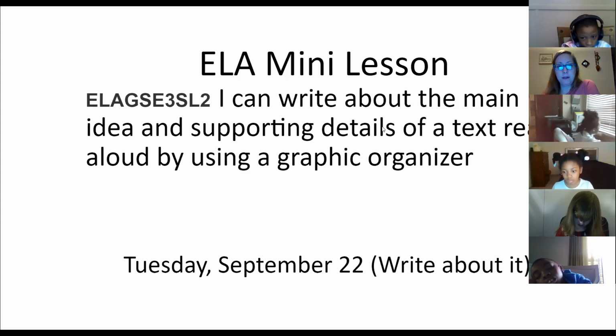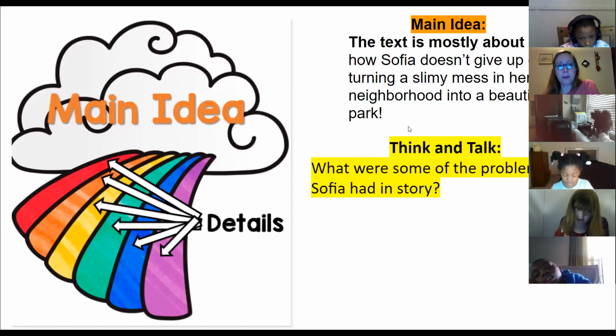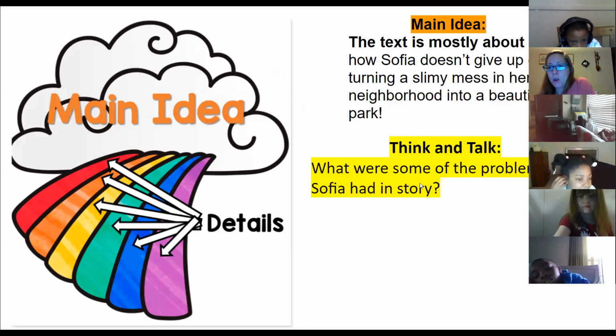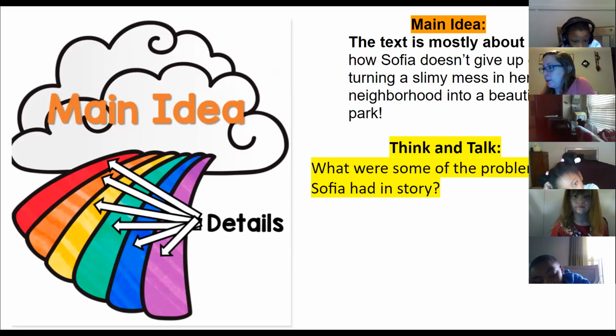All right, guys. So what we're going to do is this. Right? We were working on the main idea and the details. But from our story yesterday, Sophia Valdez, Future Prez, I want you to take a moment. We're going to think and talk. What were some of the problems Sophia had in the story?